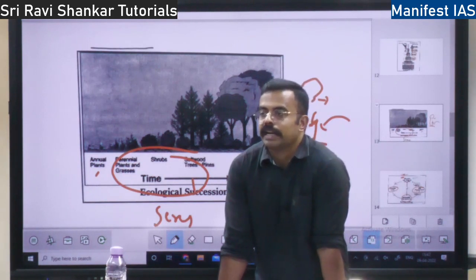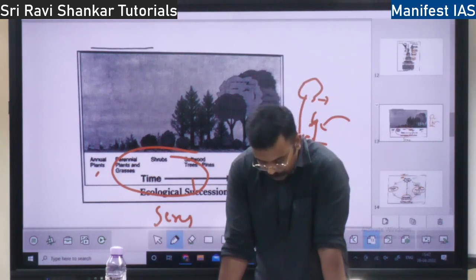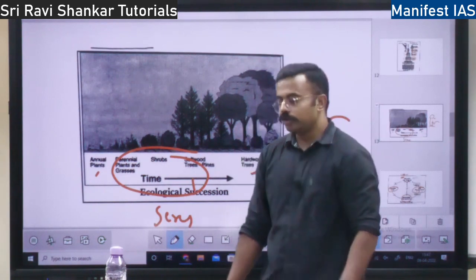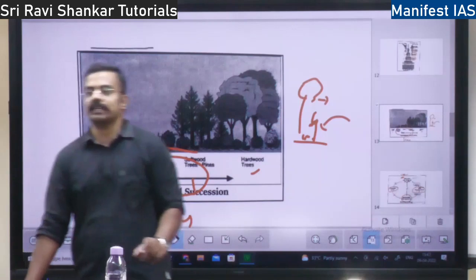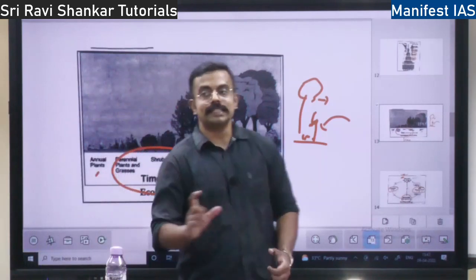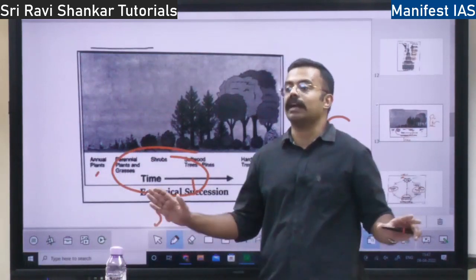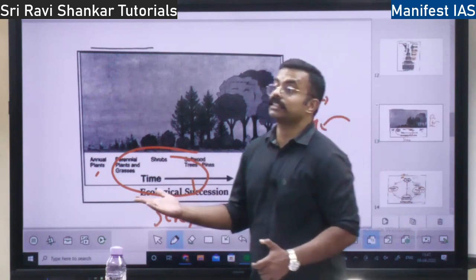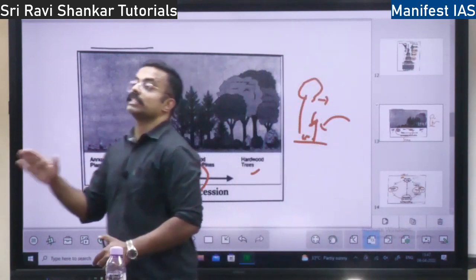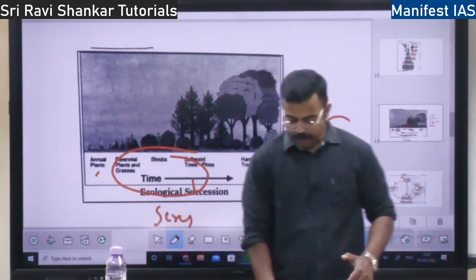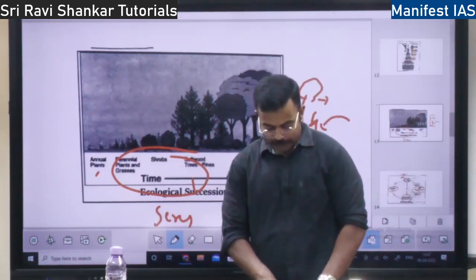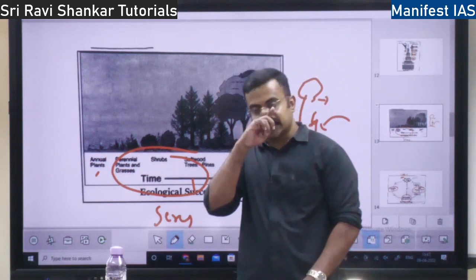From grassland, it will get converted into a proper forest. Then you might ask me, what is the difference between primary succession and secondary succession? Primary succession happens on a bare land, whereas secondary succession happens on a properly established land. Proper grass or something should be there, and properly developed soil should be there. So this is about primary and secondary succession.